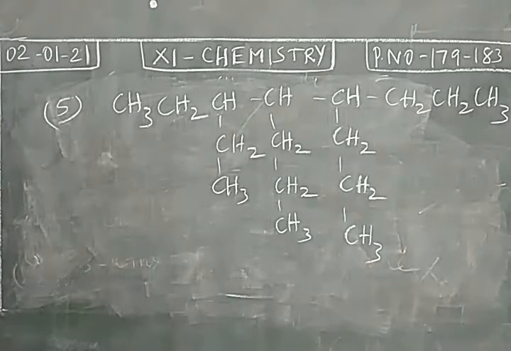So this is an alkane, a saturated compound. We don't have any double bond as well as triple bond. This is a saturated hydrocarbon.